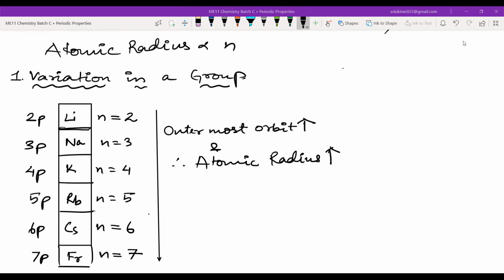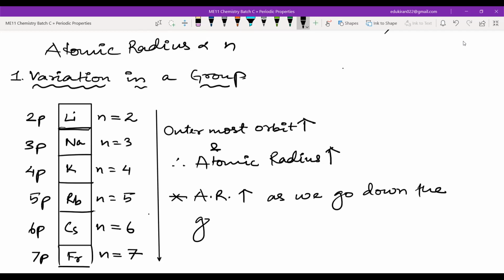I mean, ये तो आप लोगों को याद रहेगा, but फिर भी, atomic radius increases as we go down the group, right from top to bottom. Done, sir.